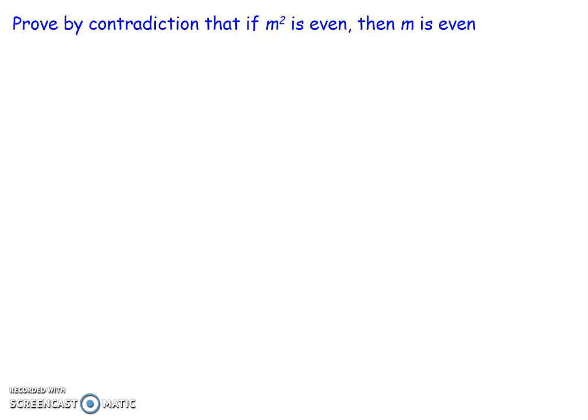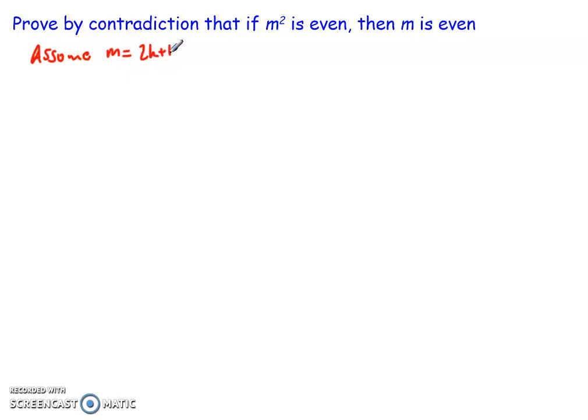So the first question was: prove by contradiction that if m squared is even, then m is even. So the contradiction for this one that you'd want to look at is that if m squared is even, then m is odd. So for this one, I'm going to assume that m is odd, so m is equal to 2k plus 1.